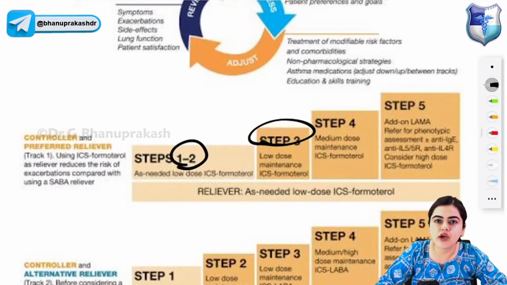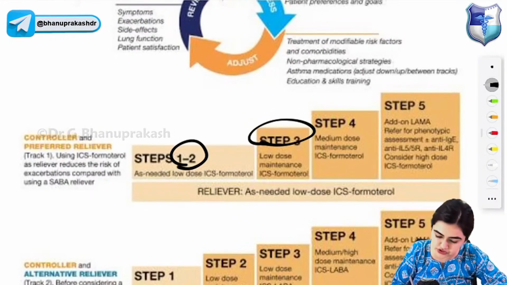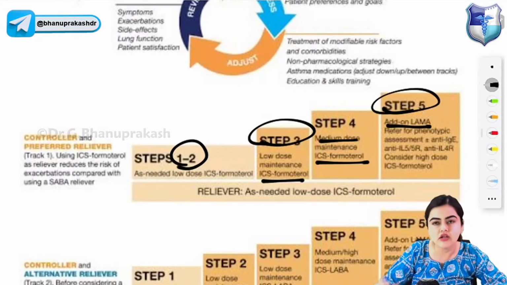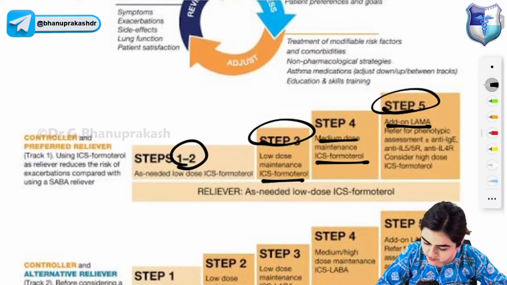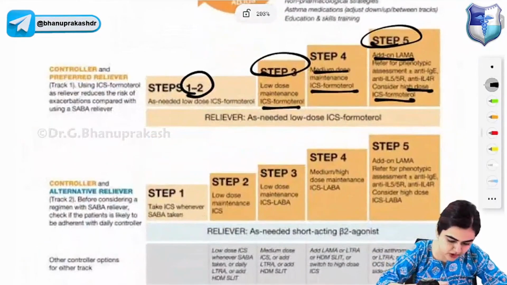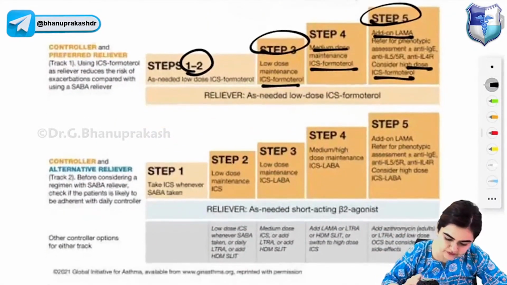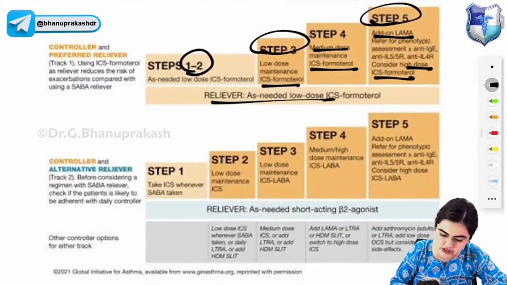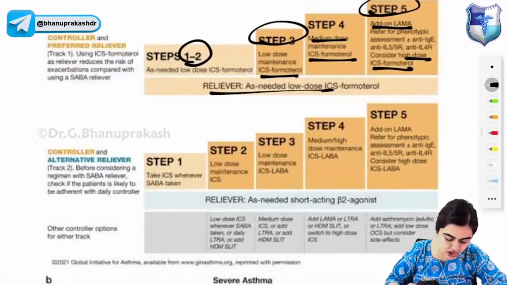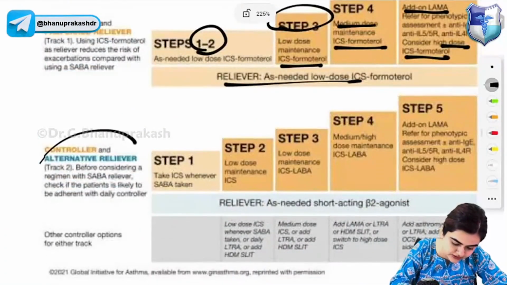Okay, and in step 4, you have to give medium dose drugs, and for maintenance, again, you have to give inhalational corticosteroids and formoterol. Coming to step 5, you have to add LAMA, and you have to perform phenotypic assessment of the patient. In step 5, you give high dose inhalational corticosteroids and formoterol. Okay, this is about a controller and reliever as needed, low dose of inhalational corticosteroids, formoterol. Now, controller and alternative reliever.